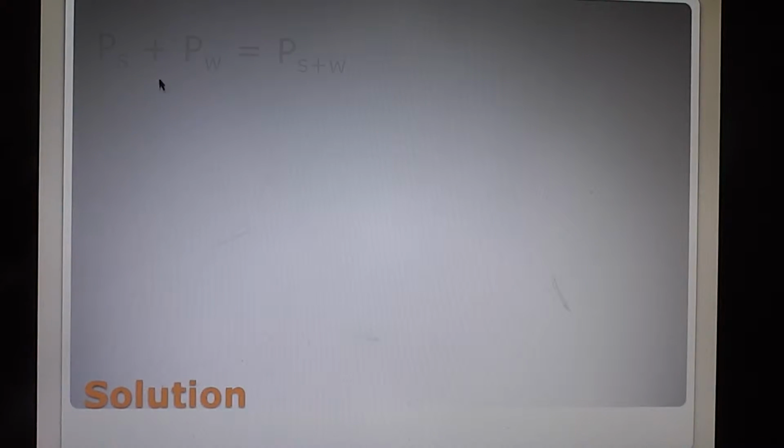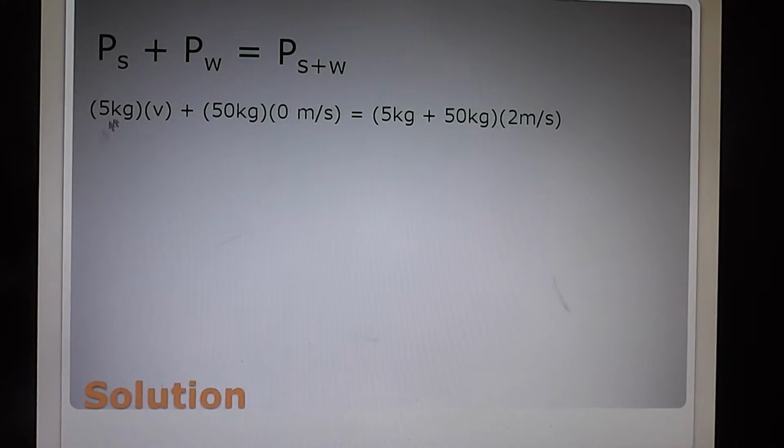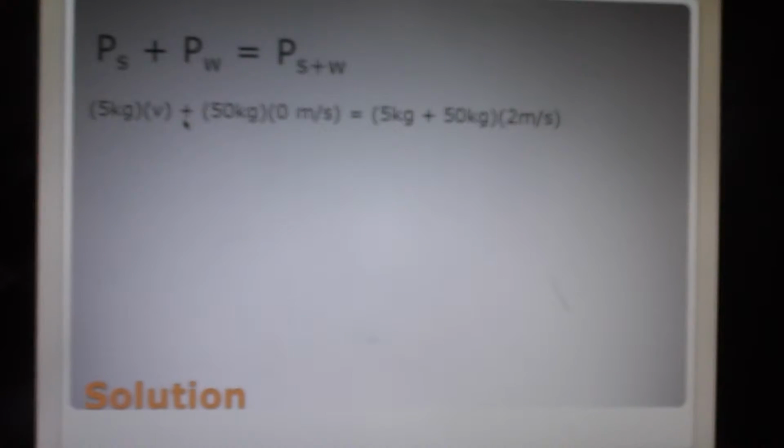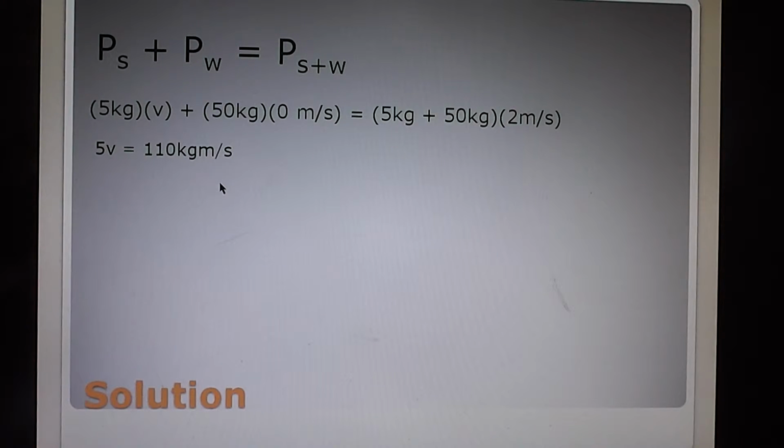So this is the solution. Because this is a totally inelastic collision, you know that the momentum of the spear plus the momentum of the wood equals the momentum of the spear plus the wood. The law of the conservation of momentum also tells you that. So you use the momentum equation and plug in all your values and find out that the speed of the spear is the only unknown. When you simplify, it's an easy equation that you could solve and find that the velocity of the spear is 22 meters per second. And that's the answer to the first question.